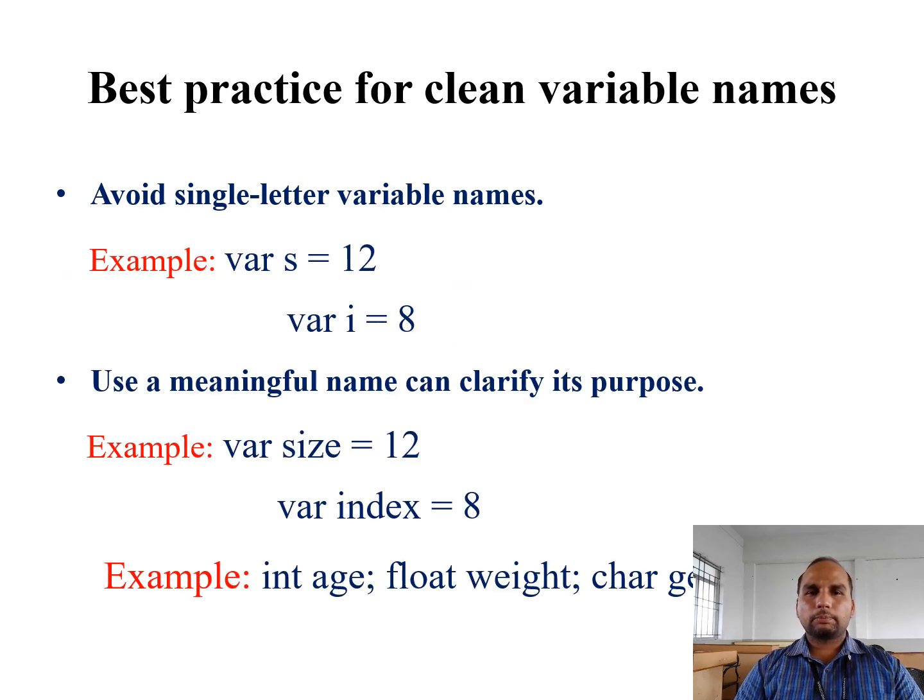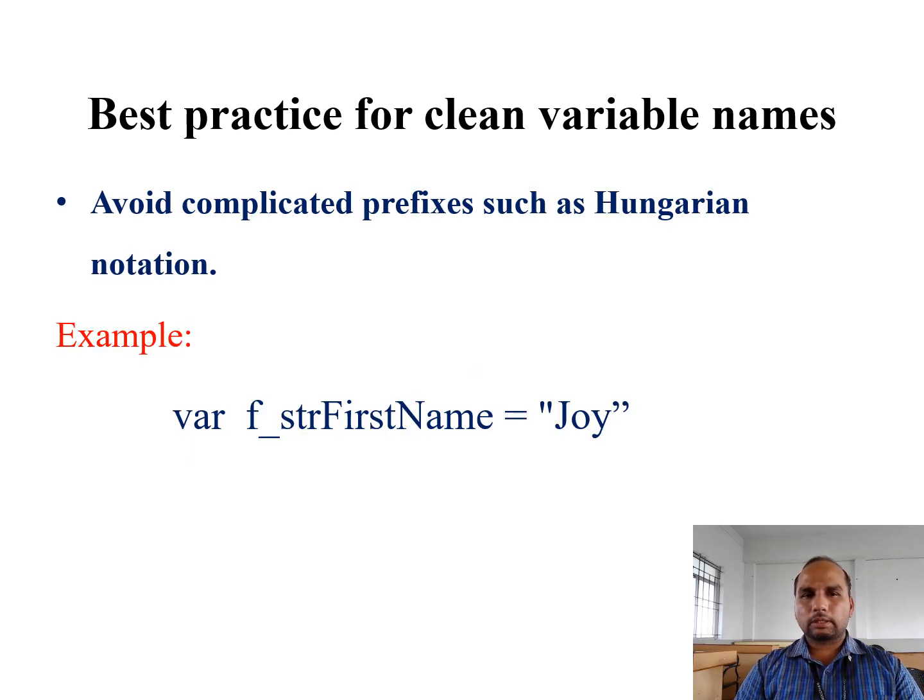Then please avoid single letter variables also, like variable s, variable i, don't write like that. Use a meaningful name to clarify its purpose, for example variable size 12, variable index 8. Other examples are int age, float weight, char gender. We have to use meaningful names. Please avoid single letters and past tense. Then please also avoid complicated prefixes, like f underscore string line, so first name, last name, as in a Google form or any form they have mentioned. Please avoid this also.